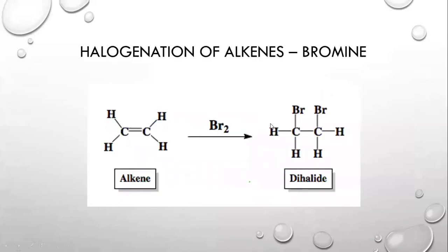Moving on, we have halogenation of alkenes. Now we are done with the two addition reactions. Now we are moving forward to halogenation. Halogenation is a reaction with halogens. Halogens are group 7 elements of the periodic table.